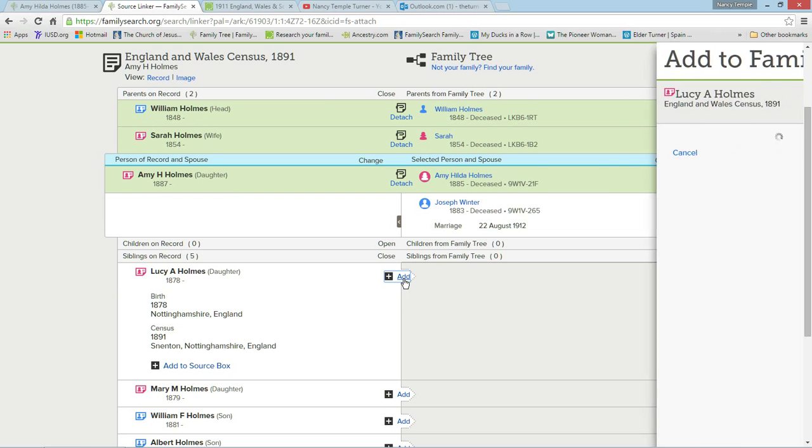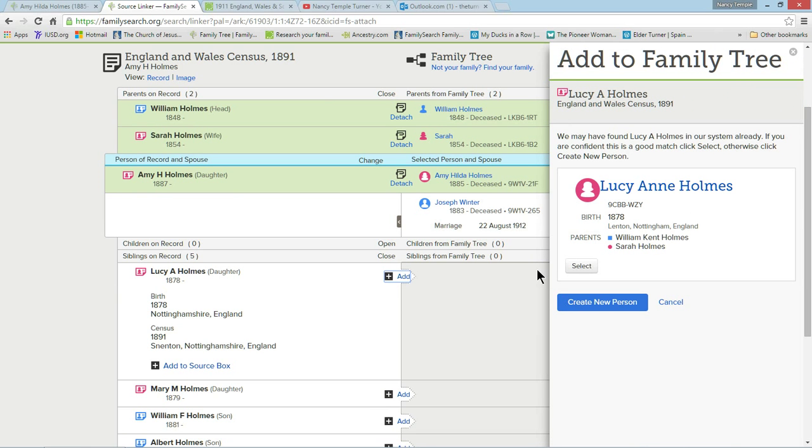So we're going to start with Lucy. Now, when I bring up Lucy, Family Tree has actually found a record for me. And this is probably an extracted christening record, meaning that someone had extracted out information from some parish christening records to do temple ordinance work.